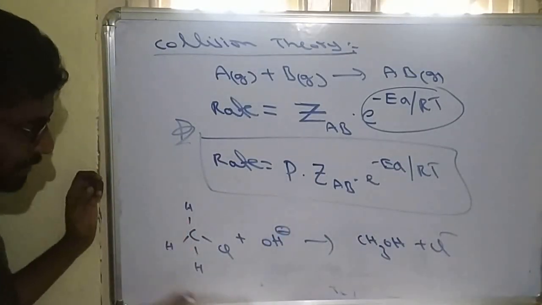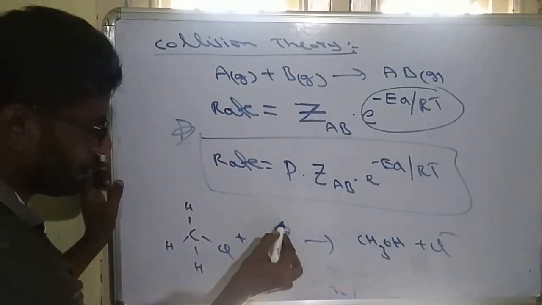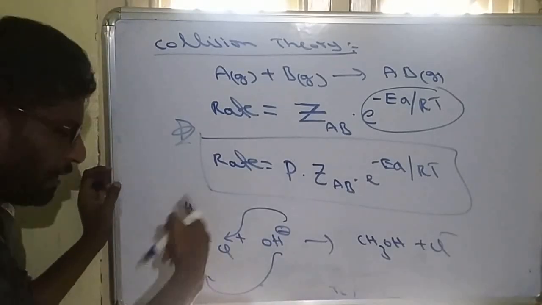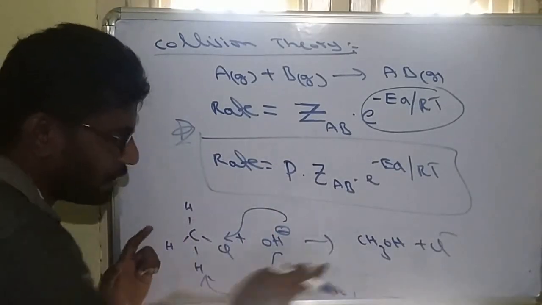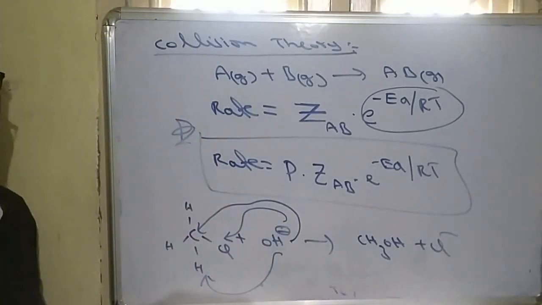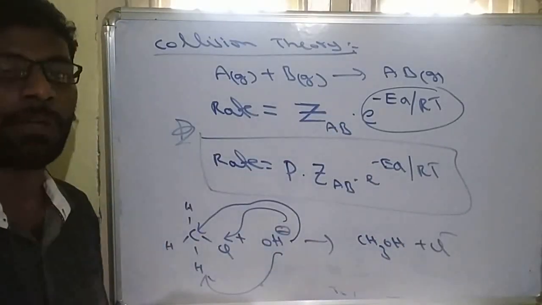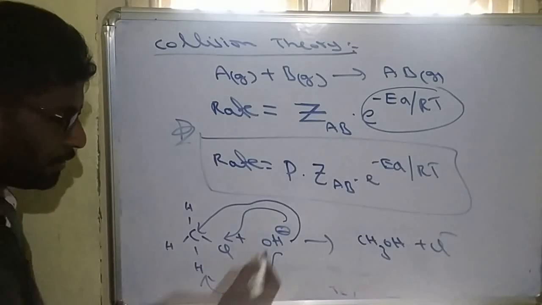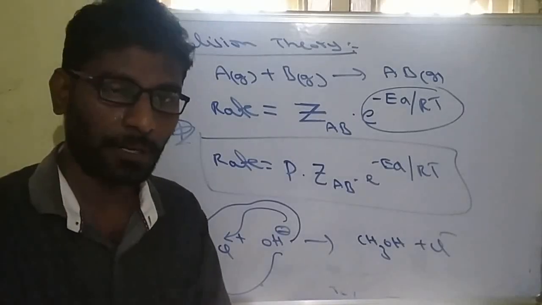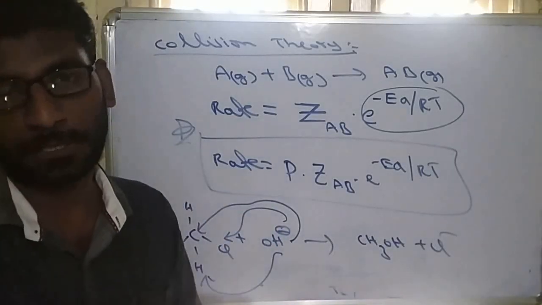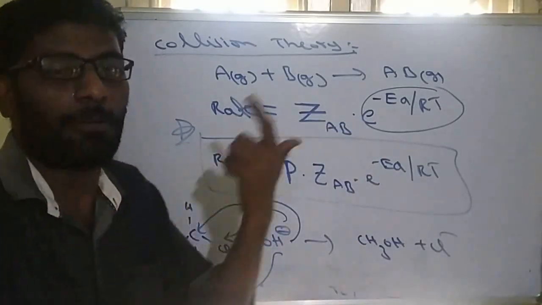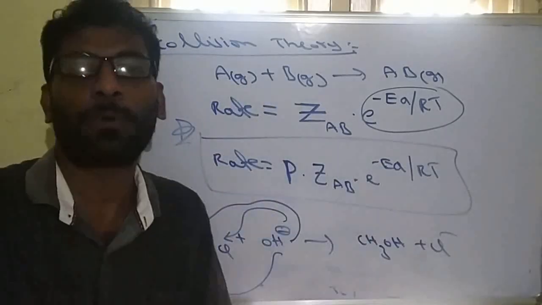But here, on this molecule, when both are colliding, it can collide with H, or Cl, or it can collide with this H. Many collisions are possible, but all collisions do not produce product. Only when this OH combines with carbon will OH be attached to carbon. So that is important: where the collision is taking place, in which direction the collision is taking place, is also most important. How many proper collisions there are is represented with P. P is called probability. We cannot calculate how many collisions are possible, so we just take it as a probability factor.